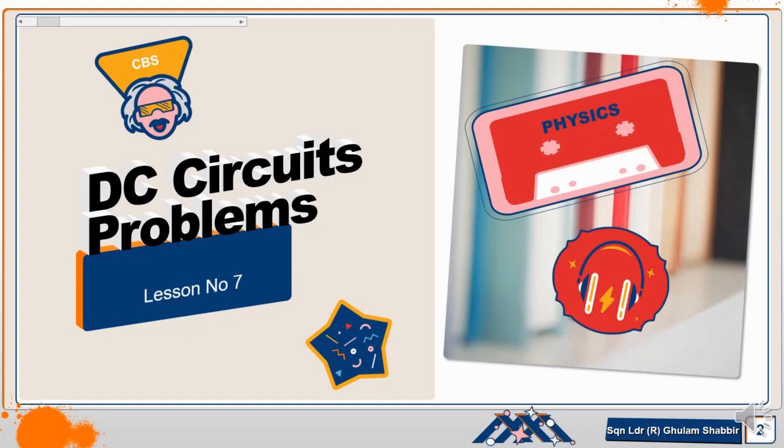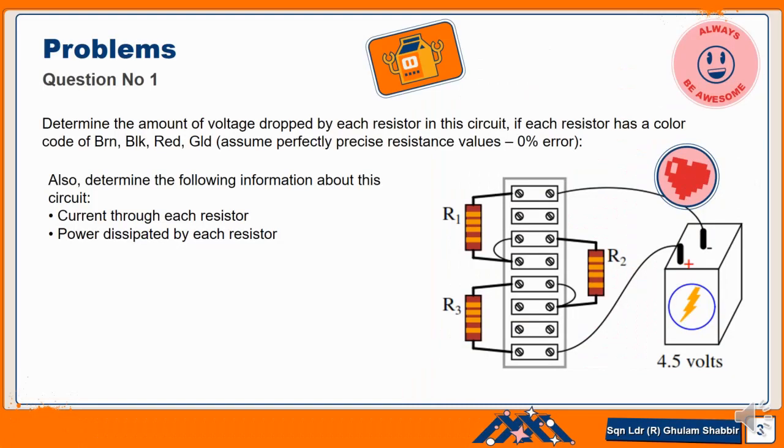Dear students, again we are going to discuss DC circuits and electrical circuits. Today our focus will be on problem solving. First of all, I'm going to present you a diagram in which three resistors R1, R2 and R3 are connected, and it's actually color coding.